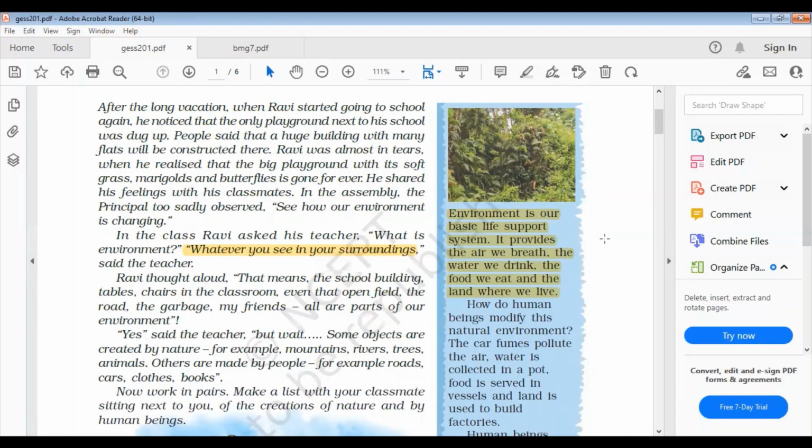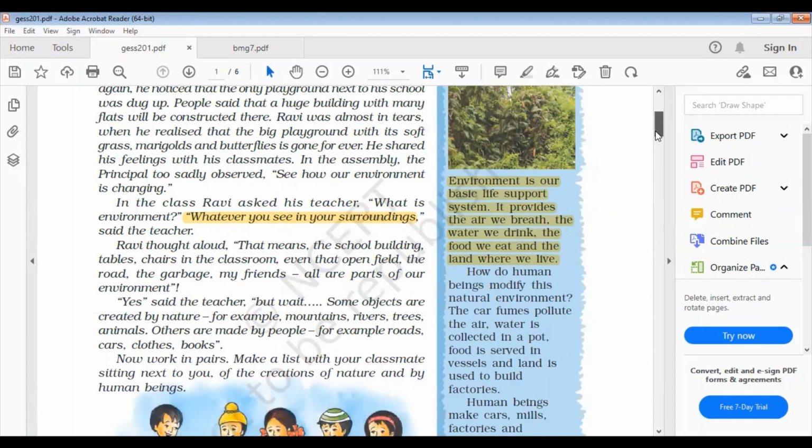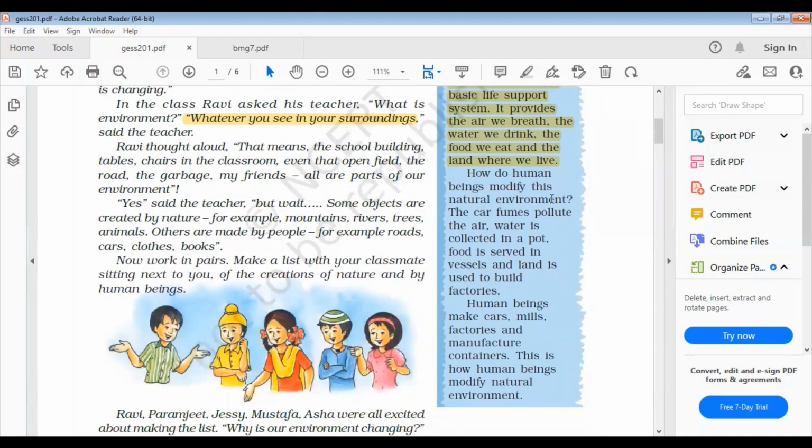So let's move to the second question. Below that you will find: how do human beings modify this natural environment? It's basic knowledge, as you all know about pollution. It's very easy: any pollution, air, water, land, all of this affects the human environment or the natural environment. So this is the question: how do human beings modify this natural environment? Or you can get it another way. Move to the second page.